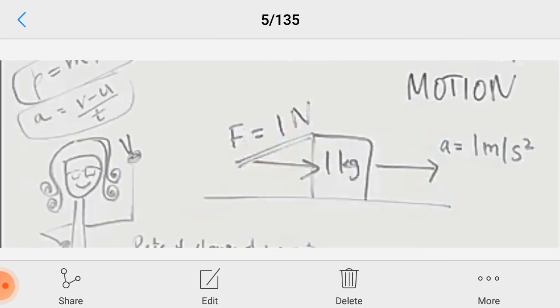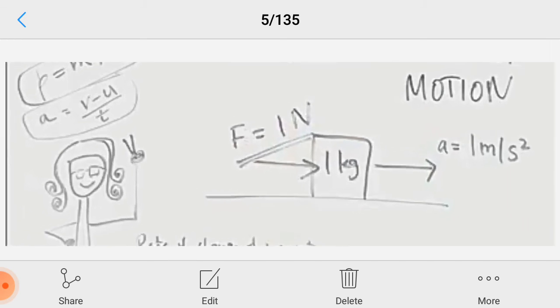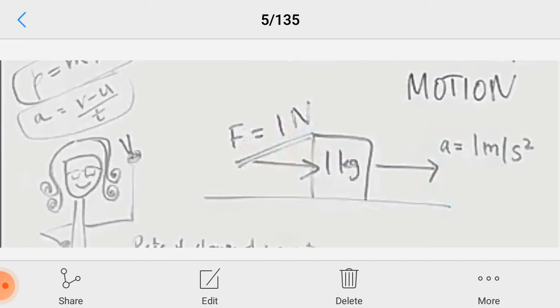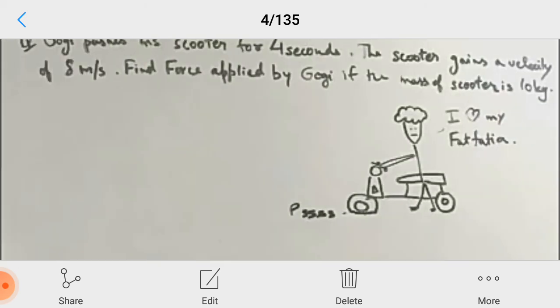So yes, you see the picture here. It talks about the definition of 1 Newton. 1 Newton means the force that produces an acceleration of 1 meter per second square in a body of mass 1 kg. Yes, I repeat, 1 Newton means the force that produces an acceleration of 1 meter per second square in a body of mass 1 kg. So that is just to discuss the Newton. Next we will have a small numerical problem.